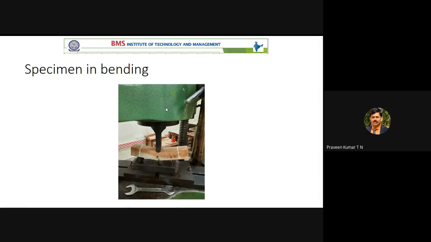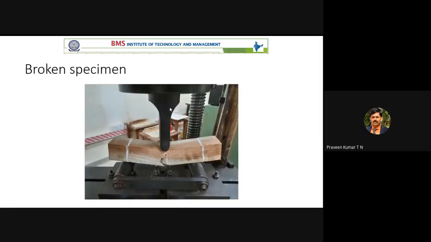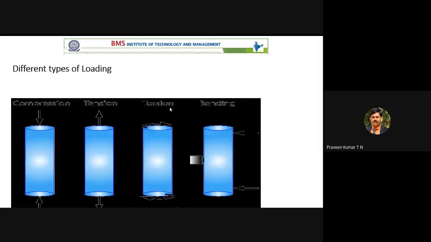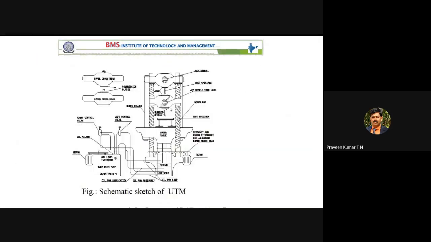In a similar way, material also resists without any fracture, without any permanent deformation. Material resists, and finally at one point it will fracture. That is the maximum load you are referring to in the later stage formulas. This is 3-point bending. You have seen all those things. Don't worry about that part.